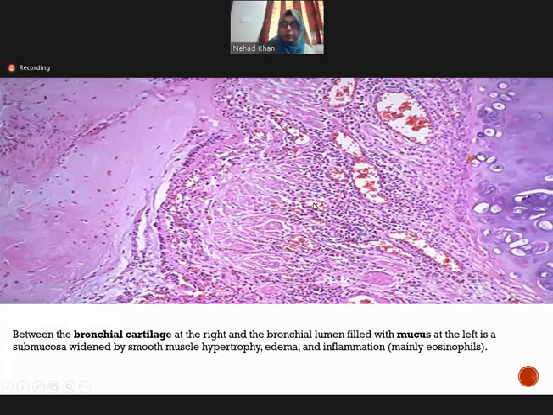It is the hypertrophic smooth muscle. So there is hypertrophy of the smooth muscle. There is edema, and there is inflammatory infiltrate, mainly eosinophils, because in an allergic reaction, eosinophils play an important role. You all know that the number of eosinophils is increased. So on histopathological examination, you find an increased number of eosinophils.